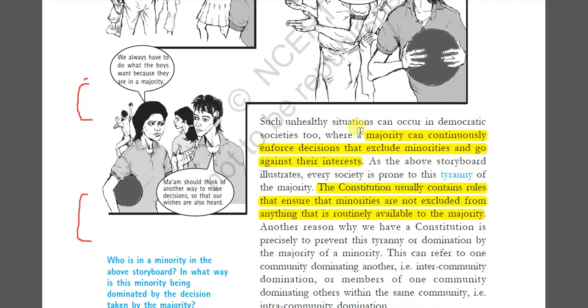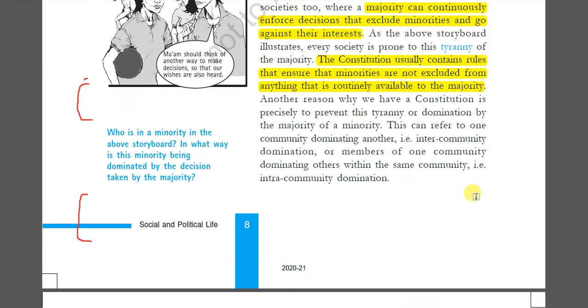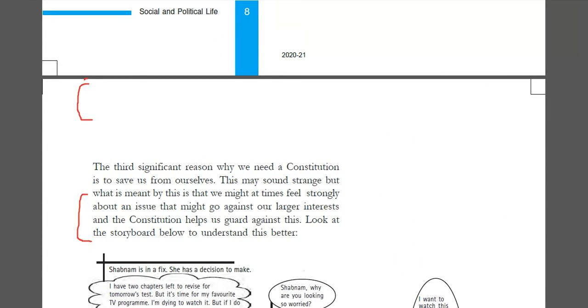Such unhealthy situations can occur in a democratic society too, where a majority can continuously enforce decisions that exclude minorities and go against their interest. The constitution usually contains rules that ensure that minorities are not excluded from anything that is routinely available to the country. So right students, it's a very simple topic but a very, very important topic. The remaining we are also going to do like this only.